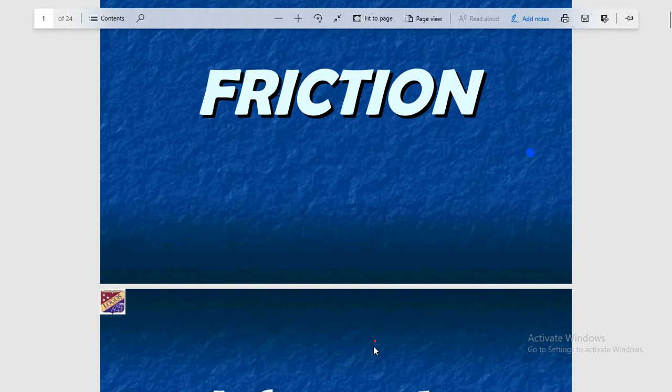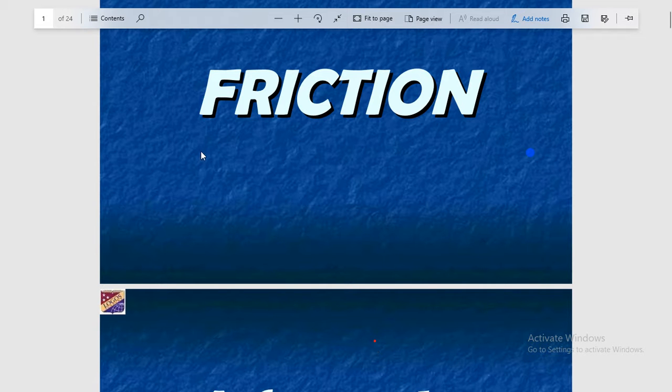Students, in the previous class we completed the concept of force. The next topic of your chapter is friction. So today we are going to study friction in detail. You can see the topic on your screen, that is friction. So let's see what friction is.